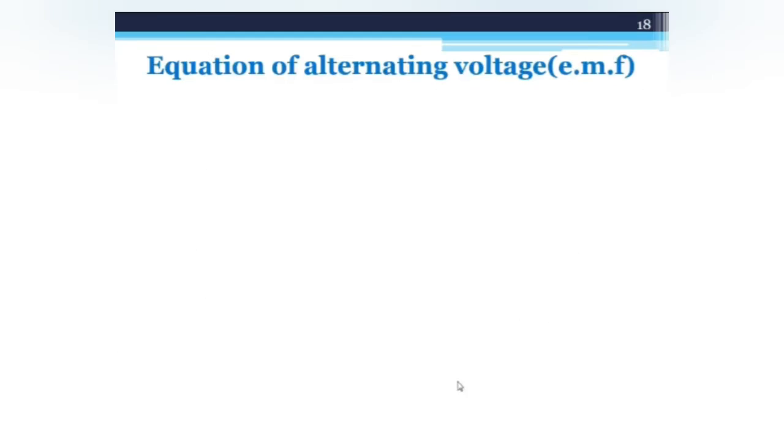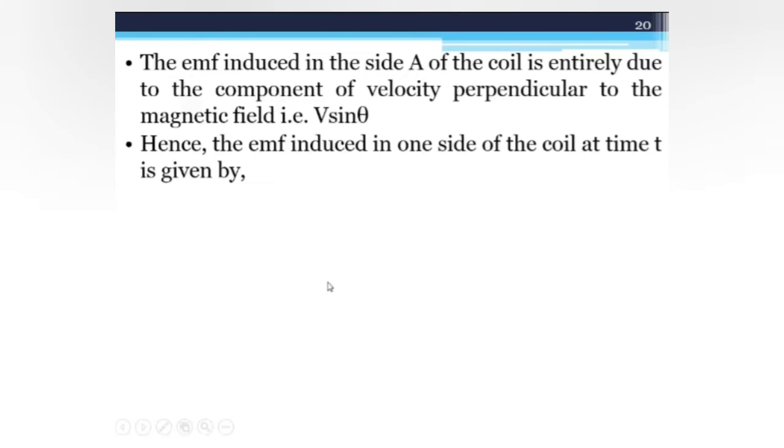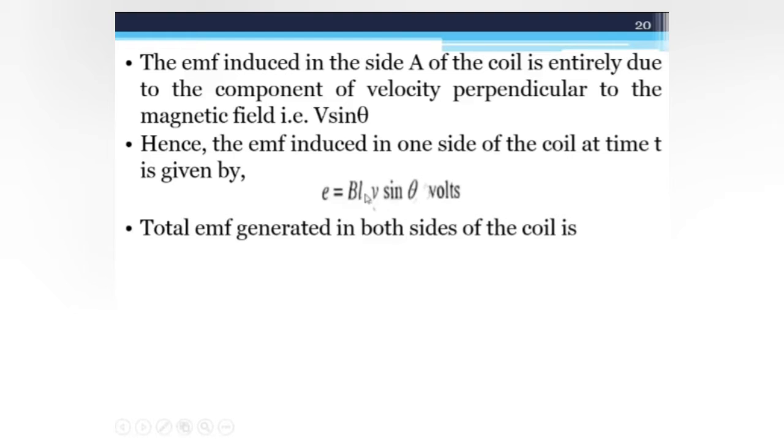So the EMF induced in the side A of the coil is entirely due to the component of velocity perpendicular to the magnetic field, which is v sin theta. Hence, the EMF induced in one side of the coil is given by e is equal to BLv sin theta, where B is the flux density of the magnetic field, L is the length of the coil in meters, and v is the peripheral velocity in meters per second.